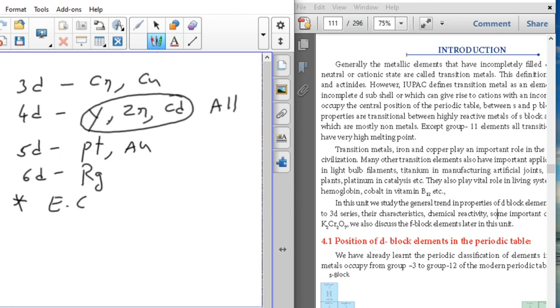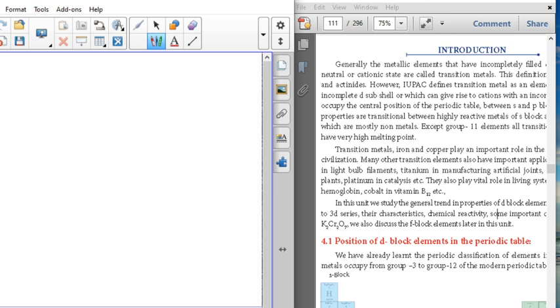Among all the d block elements, the most anomalous behavior in electronic configuration is shown by palladium. So this is our general discussion. Okay, now see.